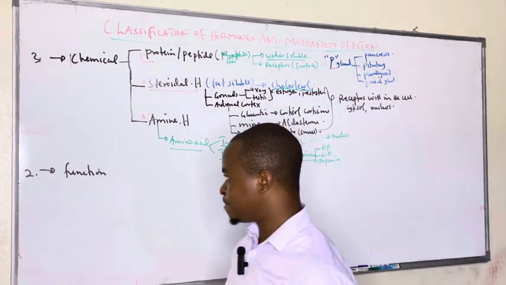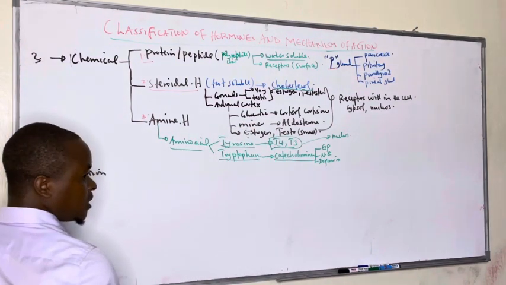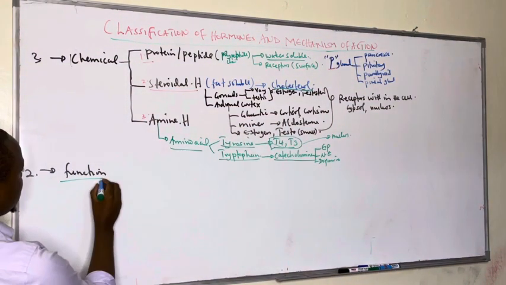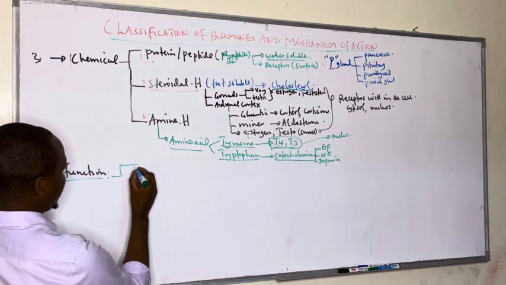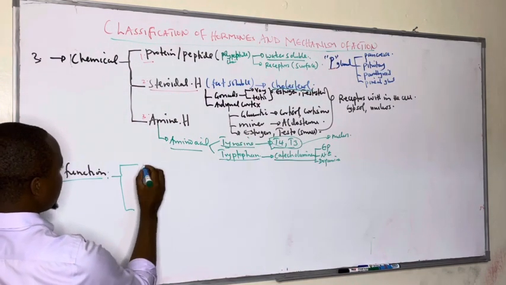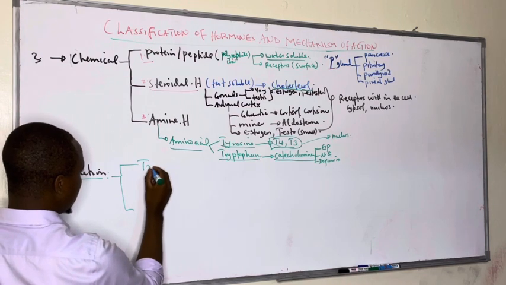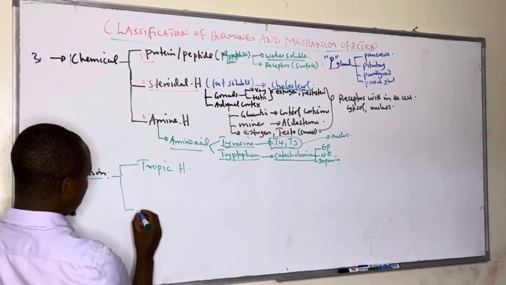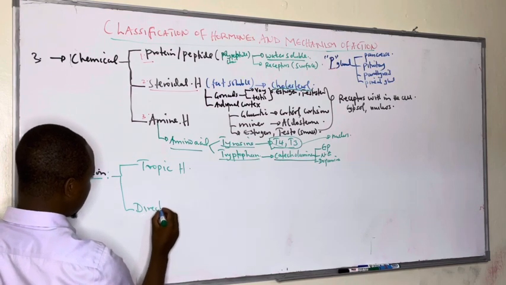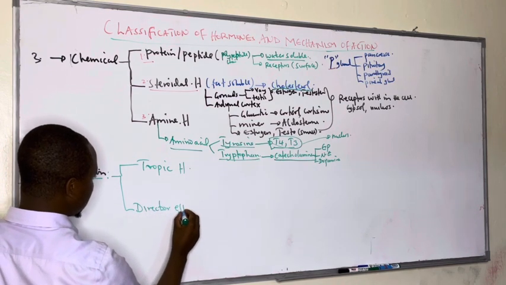Then lastly, about the classification by function, hormones are divided into either tropic hormones or direct effectors.